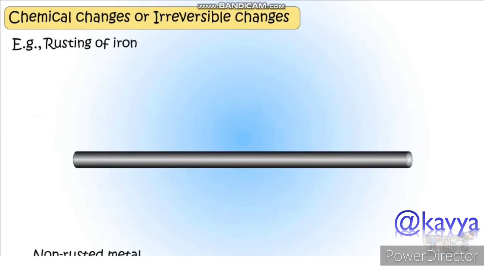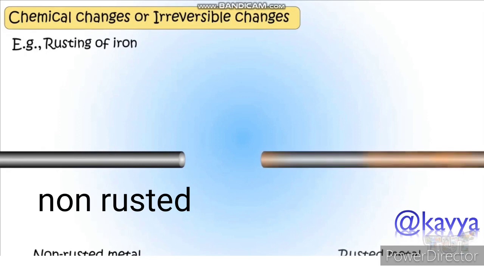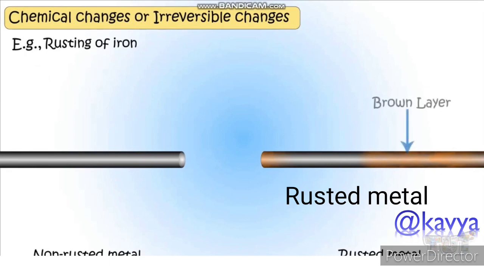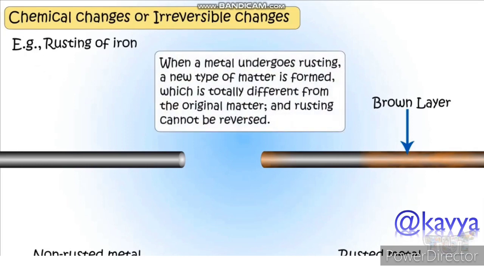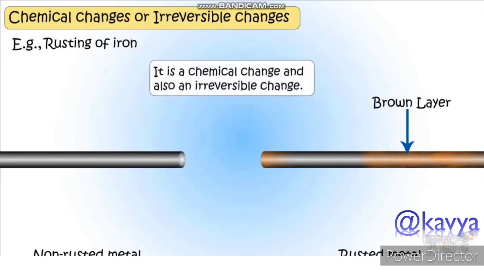Here we have a metal which is non-rusted, and on the other side we have a metal which is rusted. This brown layer you see on the metal is rust. When a metal undergoes rusting, a new type of matter is formed, which is totally different from the original matter, the non-rusted metal, and rusting can't be reversed. That's why it is called a chemical change and also an irreversible change.